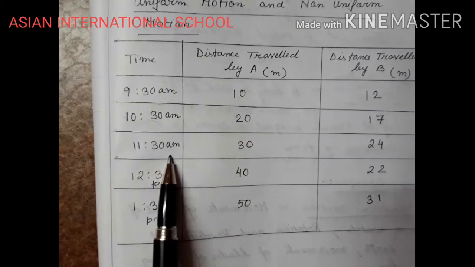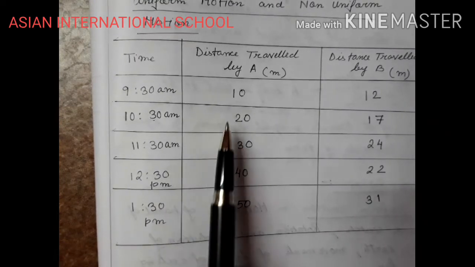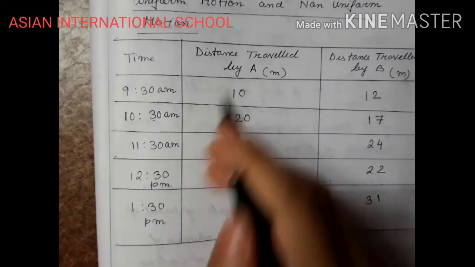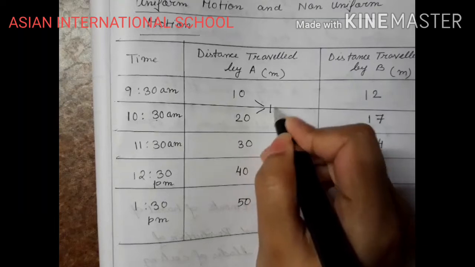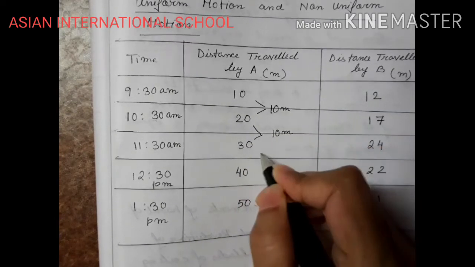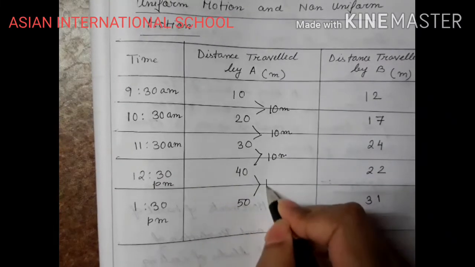At 11:30 AM it is 30 meter. After 1 hour, 40 meters. After 1 hour, 50 meters. That means after each hour, 10 meters of distance is being covered. The difference is 10 meters, right? Again after 1 hour, the distance is 10 meter. So after each hour, 10 meter of distance is being covered.